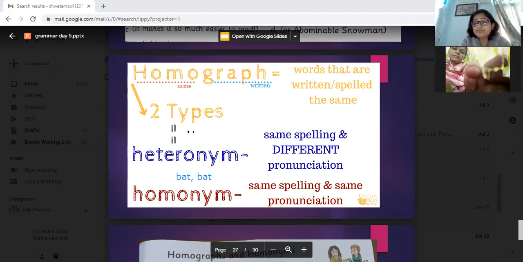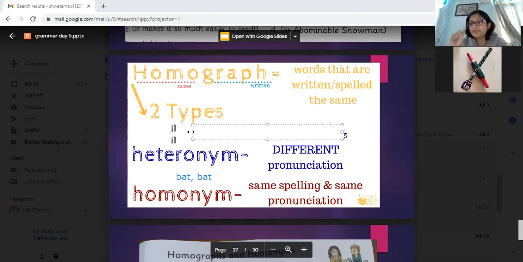Now heteronym: when you have the same spelling, but the pronunciation is different. For example, wind and wind, to wind up things. You have the same spelling, but the pronunciation is different, so it falls as a heteronym. Read and read: you write read like this and you write read also like this, but if it is present tense, we say I read, and if it is past tense, we say I read the book.